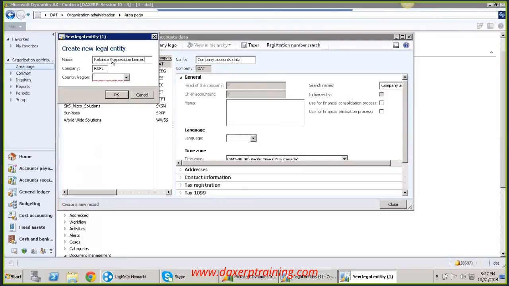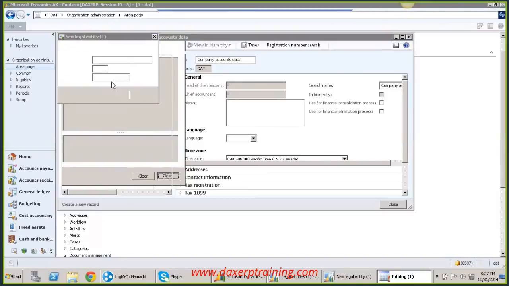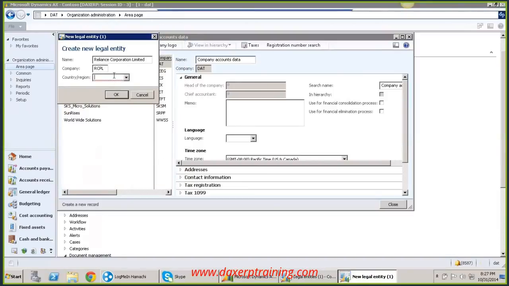Okay, remember one thing here. In the company field, you can write only 4 characters maximum. You cannot write more than that. Country or region, I'm going to take this as USA. Country or region is USA and company is RCPL.